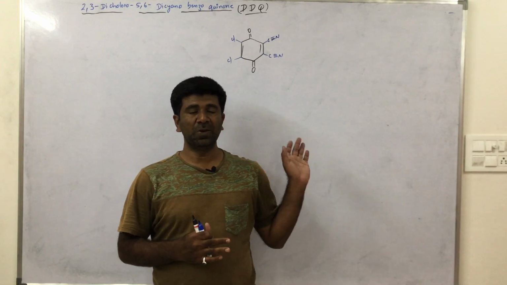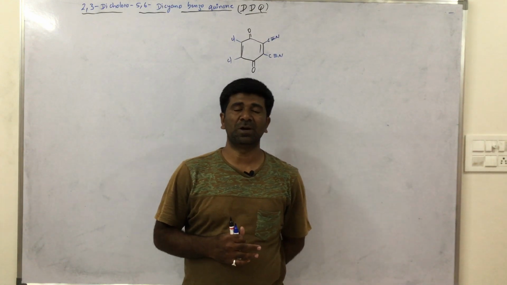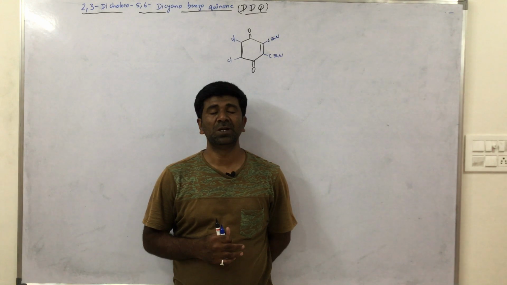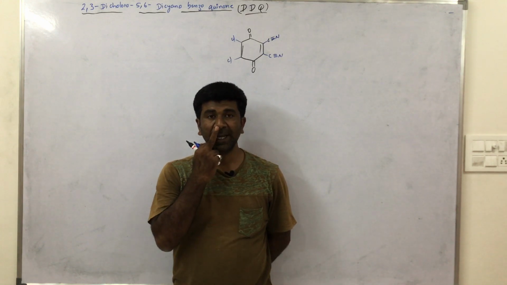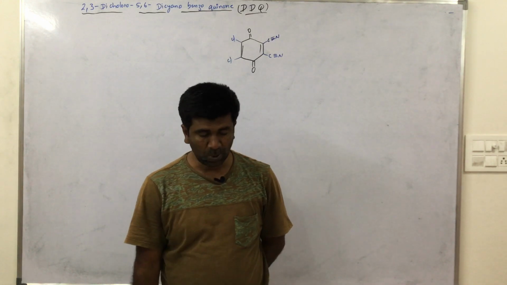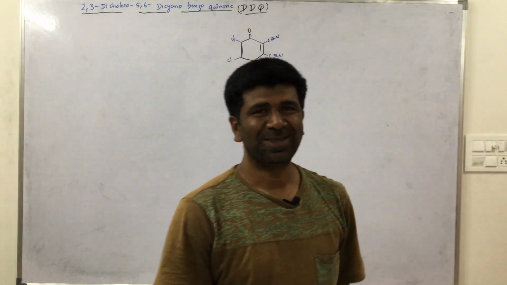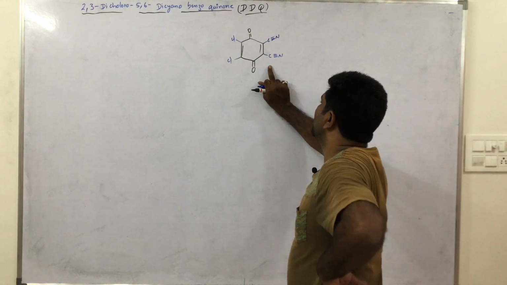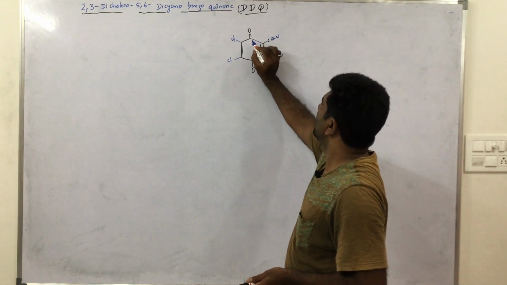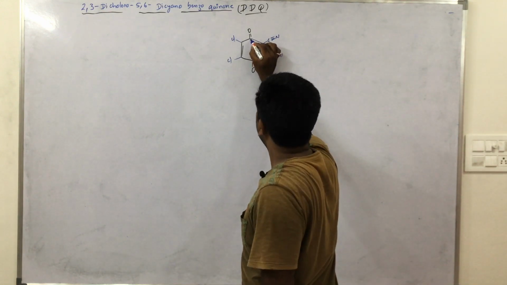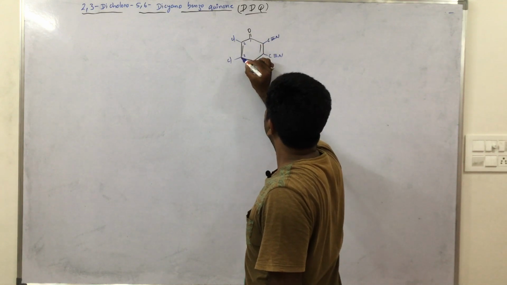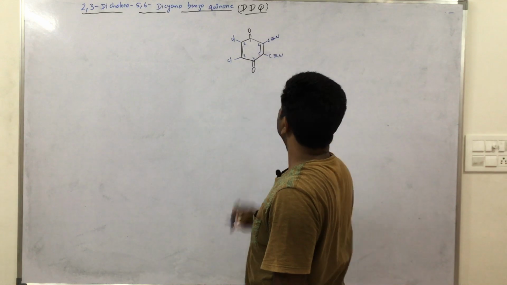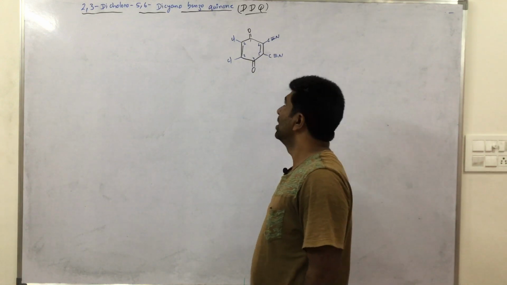Today we are discussing a very important oxidative reagent, that is DDQ. This is the structure of DDQ. Now I am giving the numbering: 1, 2, 3, 4, 5th carbon, 6th carbon.